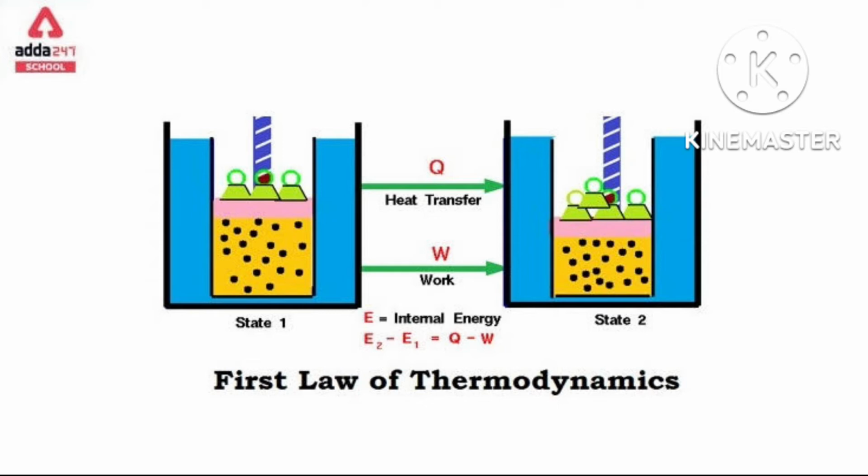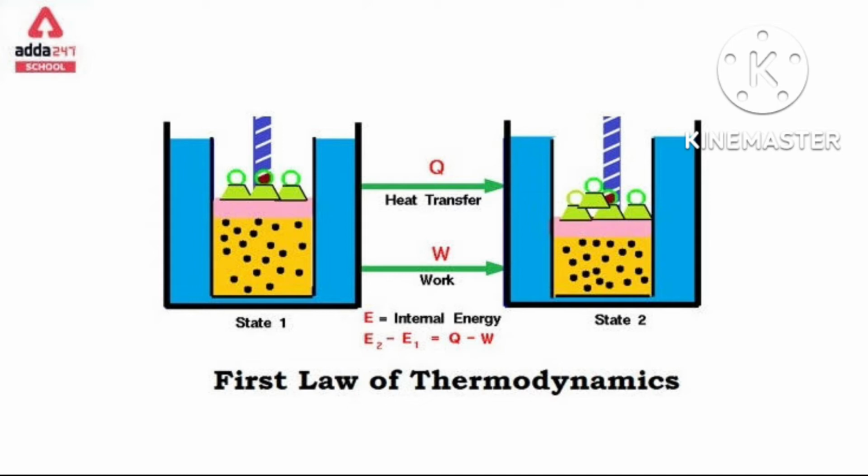This is the important point. Work done is equal to P into delta V. Now this expression is positive. In the beginning it was minus P delta V. Now due to the minus delta V, it became minus minus plus, means work done is equal to P into delta V.